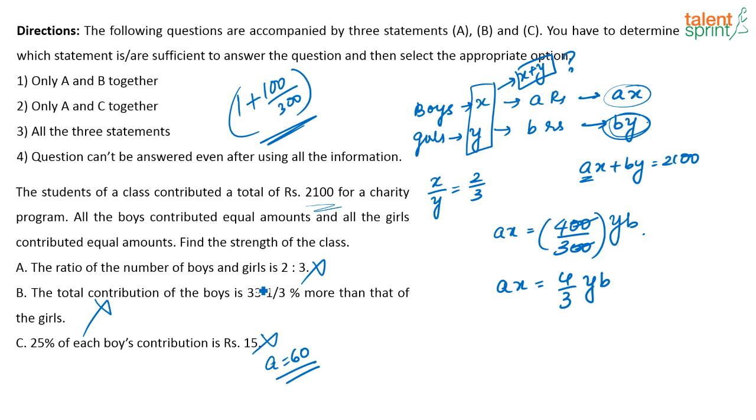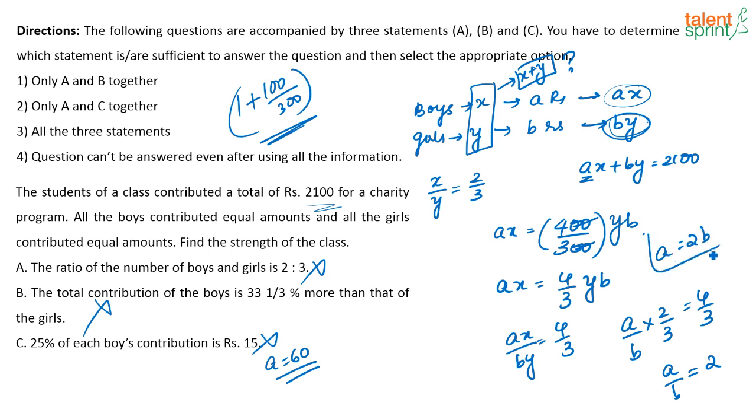Similarly, if I combine, let us say, A and B, what is it that I have? I have x by y is equal to 2 by 3, and I have ax by by equal to 4 by 3. This is using the second statement. If I combine these two, I can say A by B into 2 by 3 is equal to 4 by 3, or A by B is equal to 2, or A is equal to 2B. This is when I combine statements 1 and 2, right? But again, I don't get what is x plus y.